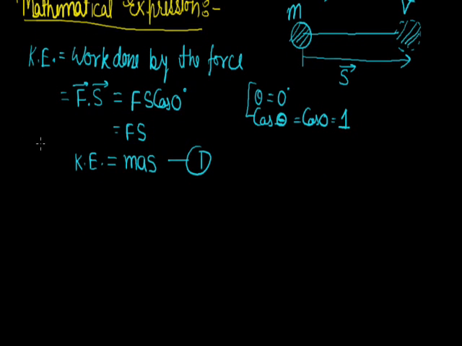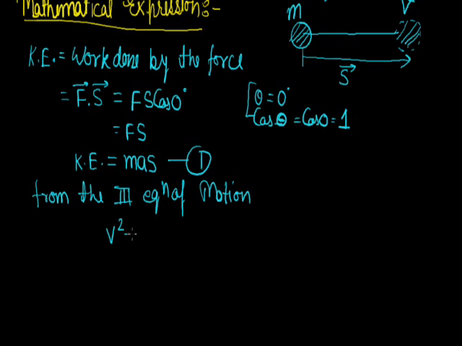Now, from the third equation of motion, we know v square equals u square plus 2as, where v is the final velocity after some time t, u is the initial velocity, a is the acceleration produced and s is the displacement. Since the body is initially at rest, u will be 0.